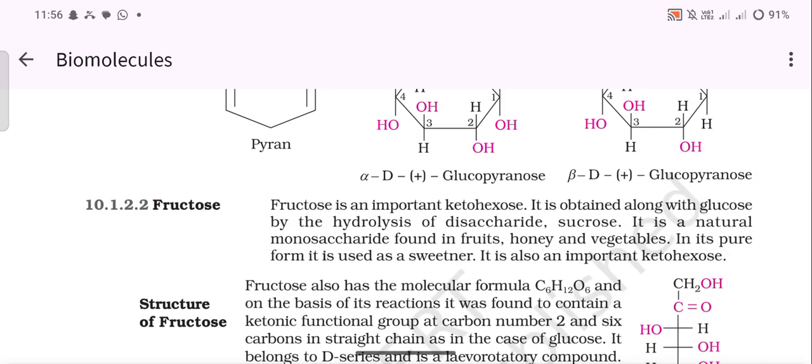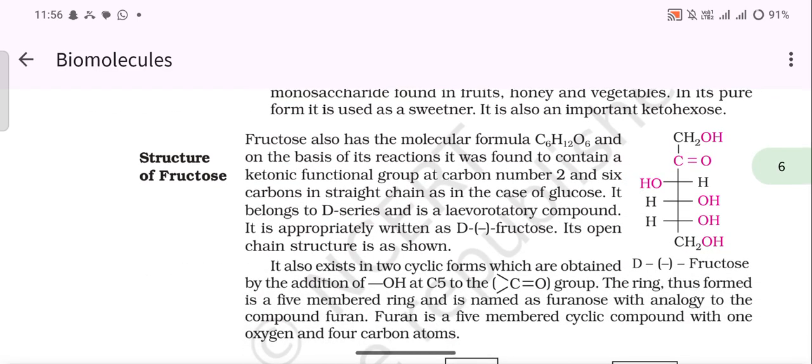Our next topic is fructose. Fructose is an important ketohexose. It is obtained along with glucose by the hydrolysis of disaccharide sucrose. It is a natural monosaccharide found in fruits, honey, and vegetables. In its pure form, it is used as a sweetener. It is also an important ketohexose.